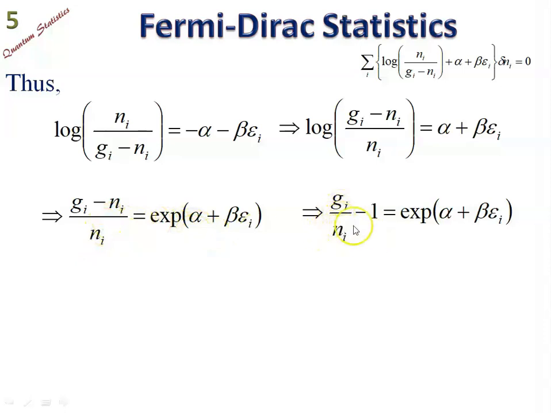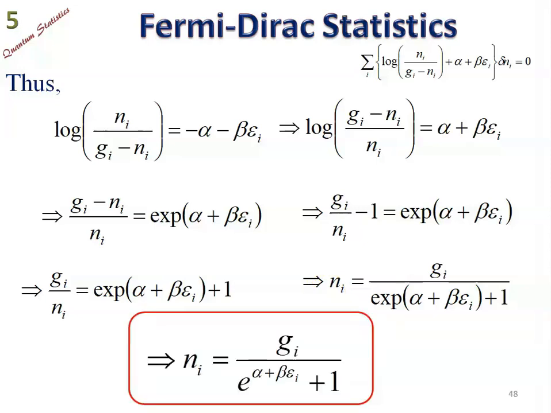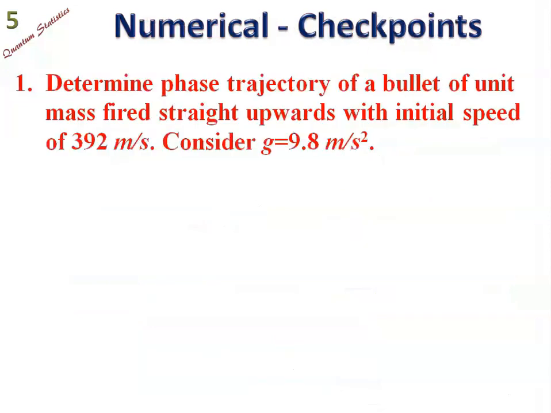So gi upon ni minus 1 is equal to exponential of alpha plus beta ei. So gi upon ni, with 1 taken to the right hand side, equals exponential of alpha plus beta ei plus 1. So we have to write the equation for ni in terms of gi. So ni is equal to gi upon exponential of alpha plus beta ei plus 1. So this is the Fermi-Dirac distribution equation.